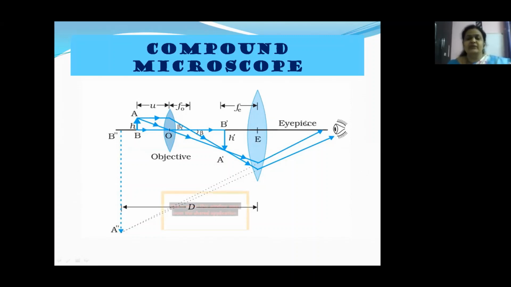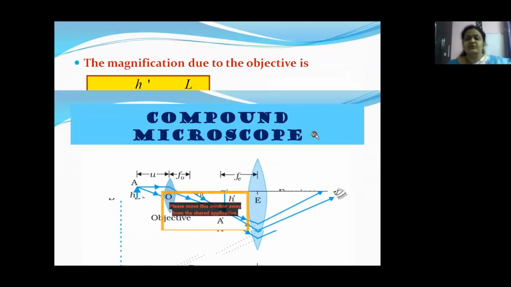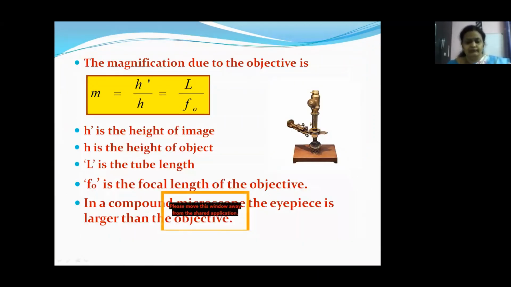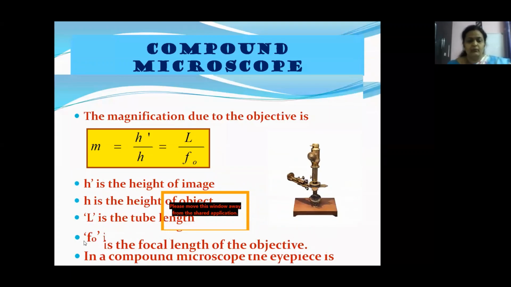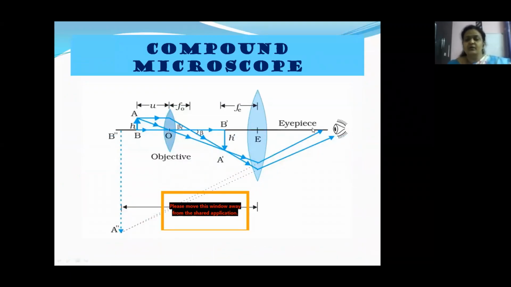This is called the tube length, children. So you can see a compound microscope is able to form such a magnified image of such a small object.